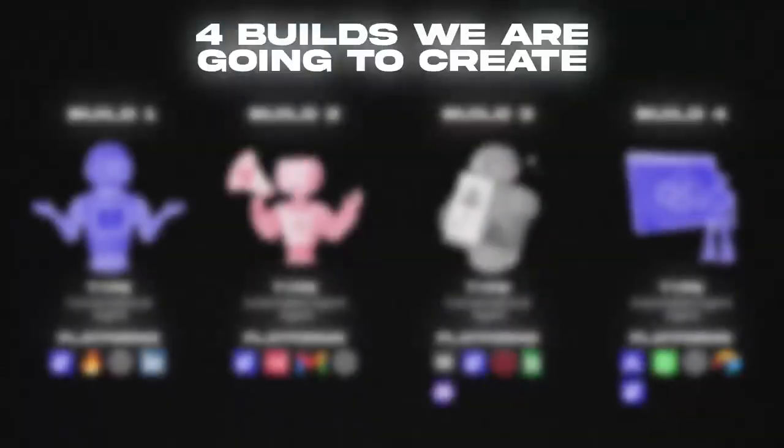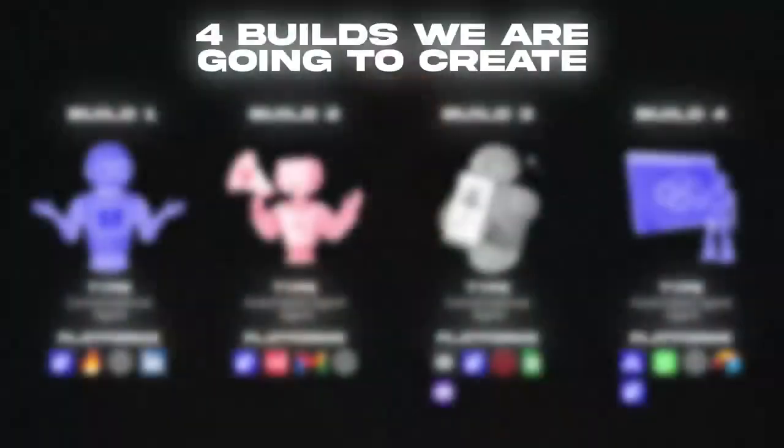I have carefully assembled this chapter on building to give you the most bang for your buck possible in order to kick off your AI agent learning journey. We are going to be covering 4 different use cases across 4 different AI agent building platforms. These are all no code, so don't worry about that. And the chances of you falling in love with at least one of these platforms is pretty much 100%, as you're going to rapidly start to connect the dots about how you can start to use these kinds of agents and these platforms in your own life or in your work or for your friends and family and those around you. So here's a quick rundown of the builds we're going to be getting into.